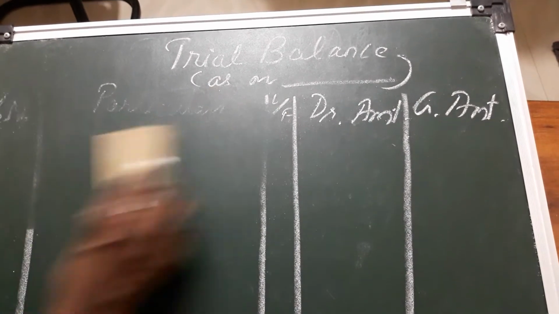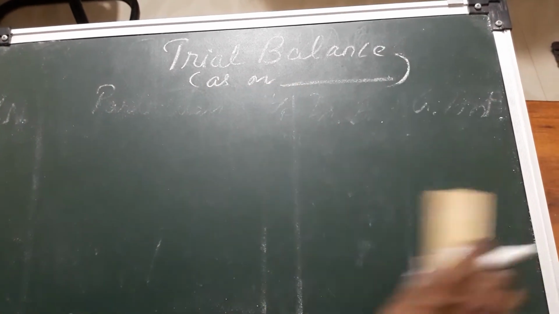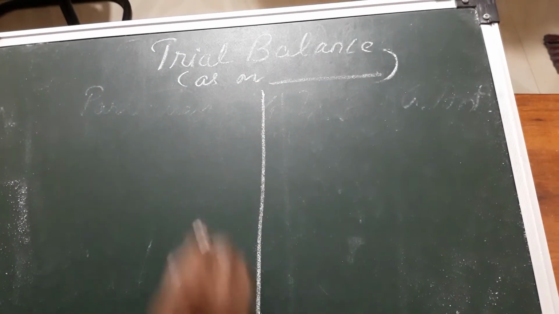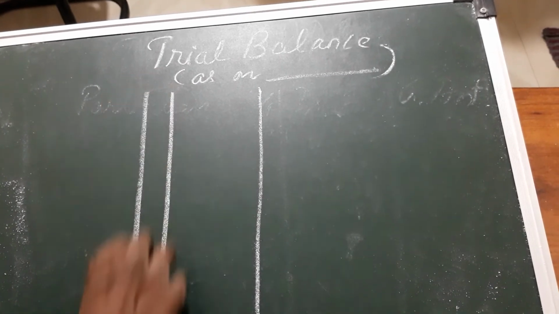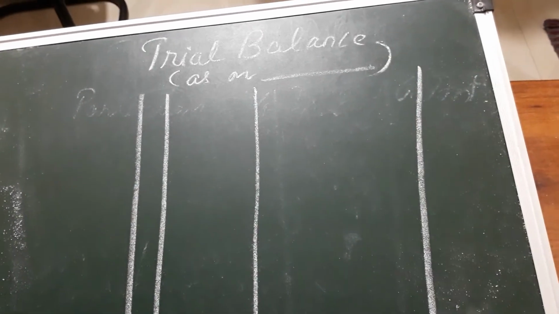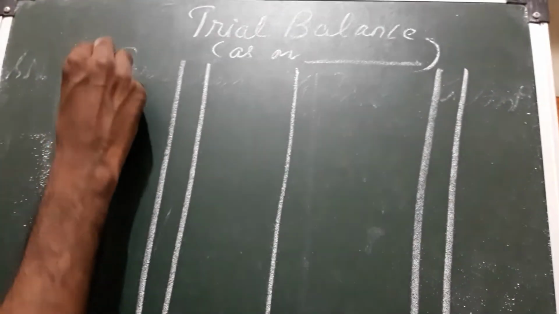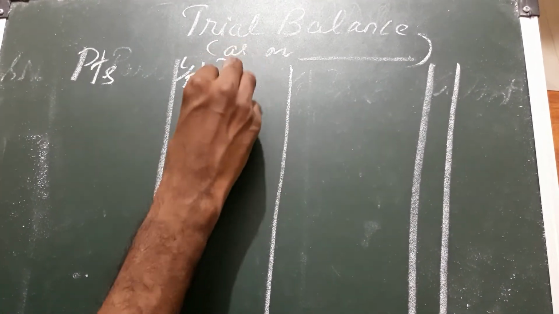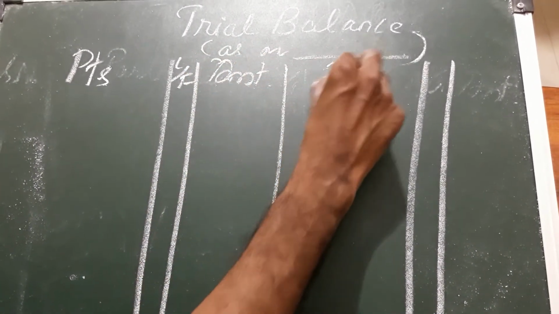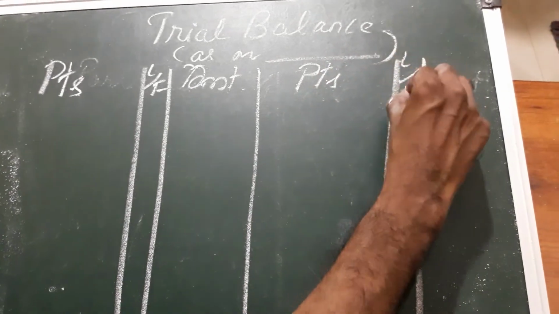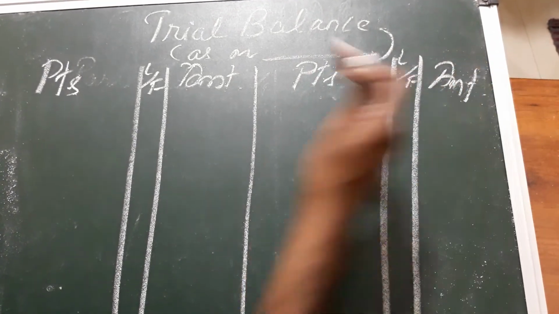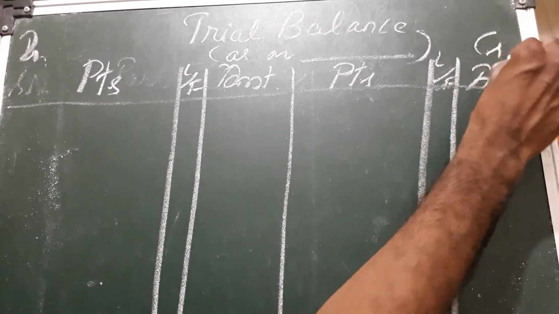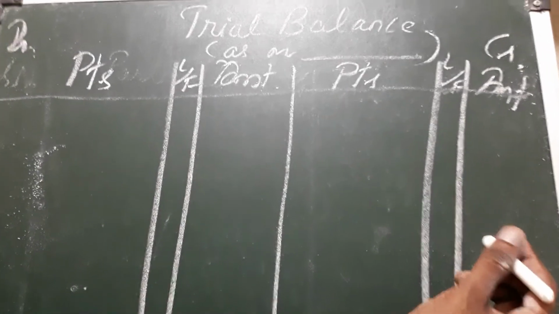Or the another format, that is the T-shaped format, that is left hand side is the debit side and right hand side is the credit side. Particular, LF, amount, again particular, LF and amount. First half is debit side and another half is credit side, isn't it?